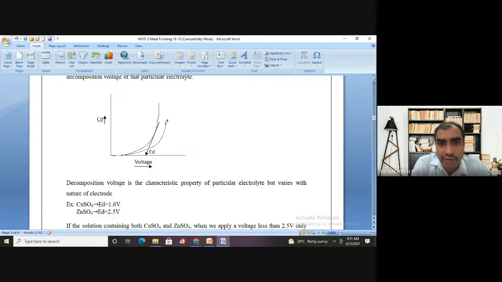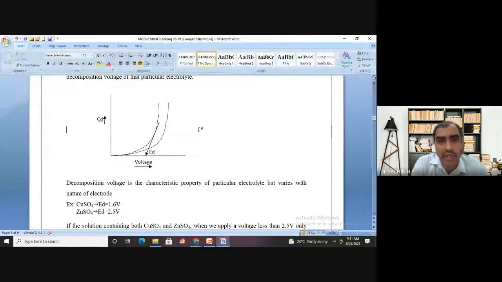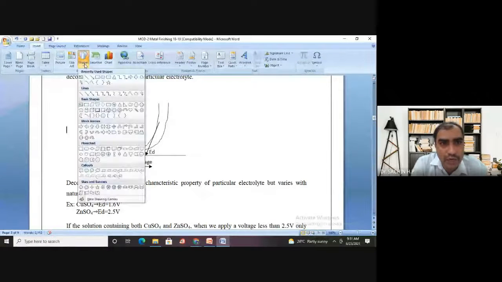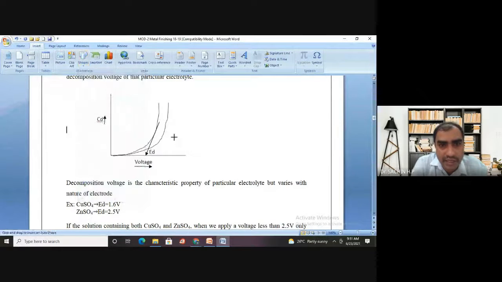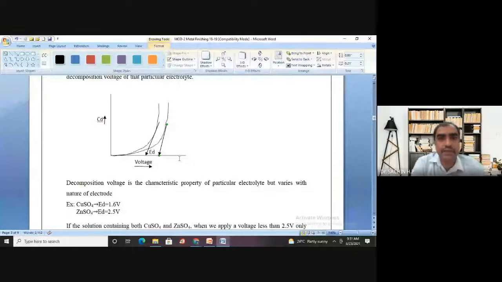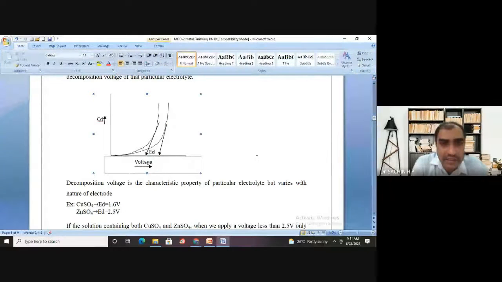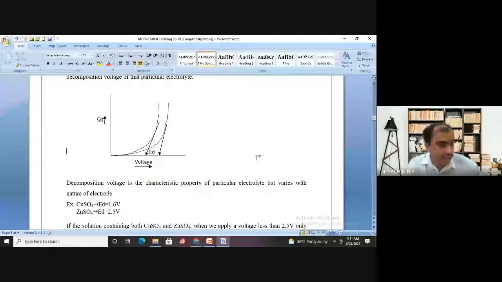This is the way the electrolysis happened. After that, if you extrapolate this to the voltage axis, probably you can expect the value here. So what can you say here, what is this value? Tell me, what is this?